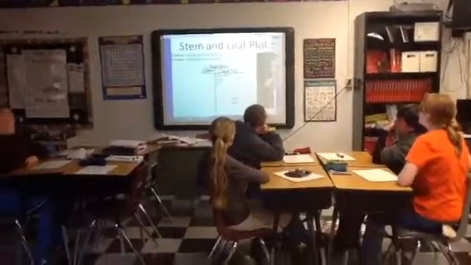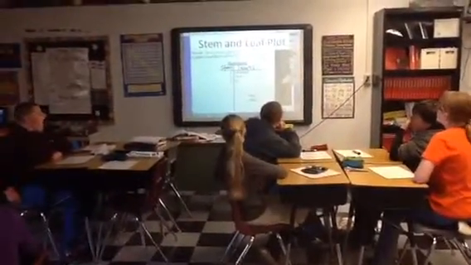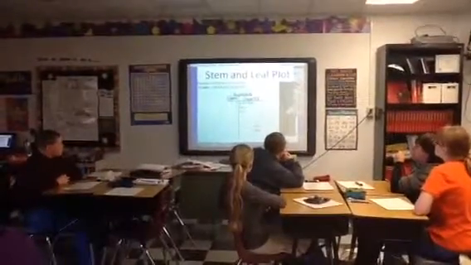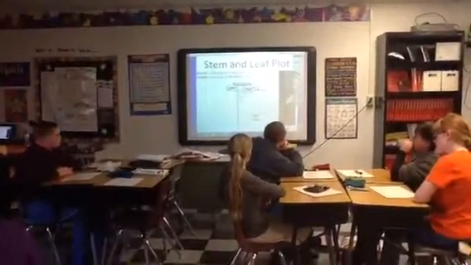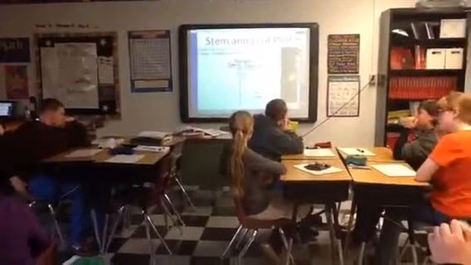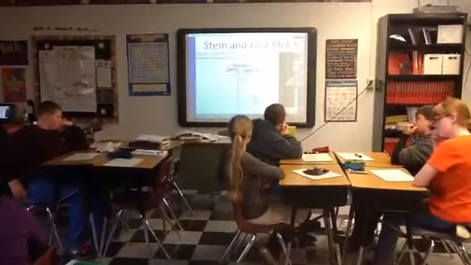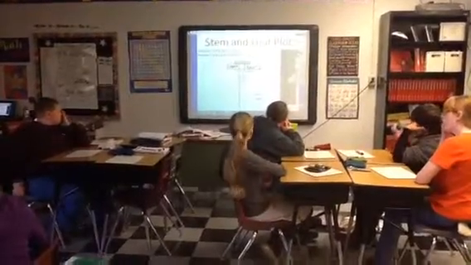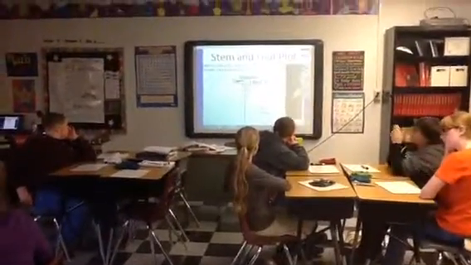Good. Remember that you have to have a title. They don't really have a specific identification of what this data set is, so they just call it numbers. And remember that you have to have a key. You can use any number here to represent your key. It just has to be a number that's on your stem and leaf plot. We good? Do we have commas in our leaves? We do not have commas in our leaves.